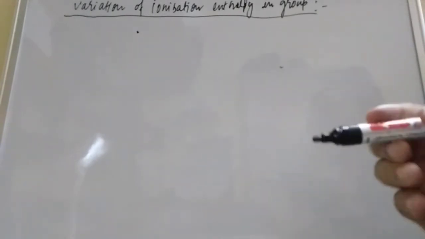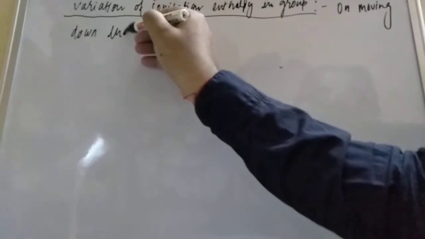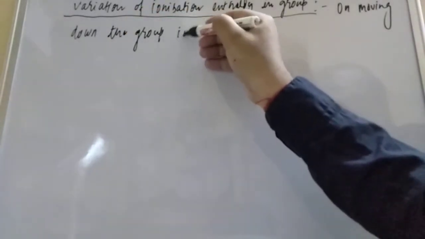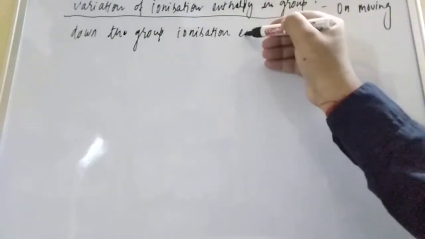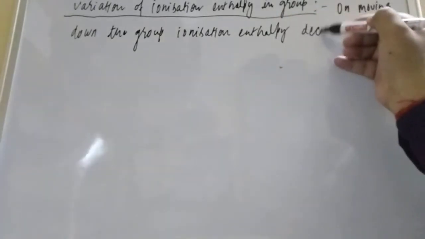So what will happen when you are moving down the group? Let us try to understand. On moving down the group, ionization enthalpy decreases.